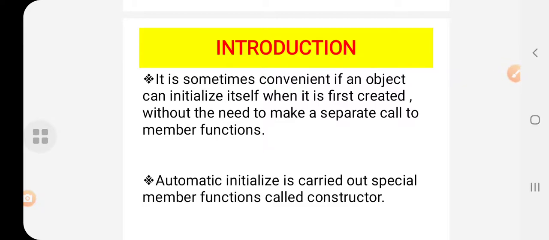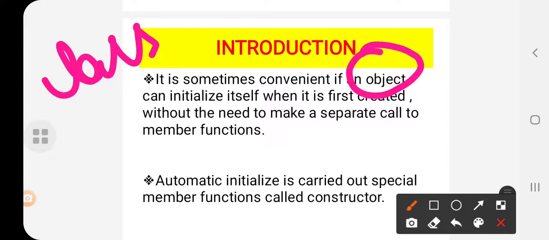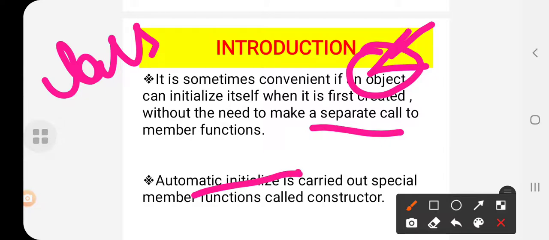So in the introduction, you have to know what you mean by object and what you mean by class, and object oriented programming entirely deals with the object. Earlier you had to make a separate function call to initialize the object. But here there is automatic initialization of the object, and that is called a constructor.